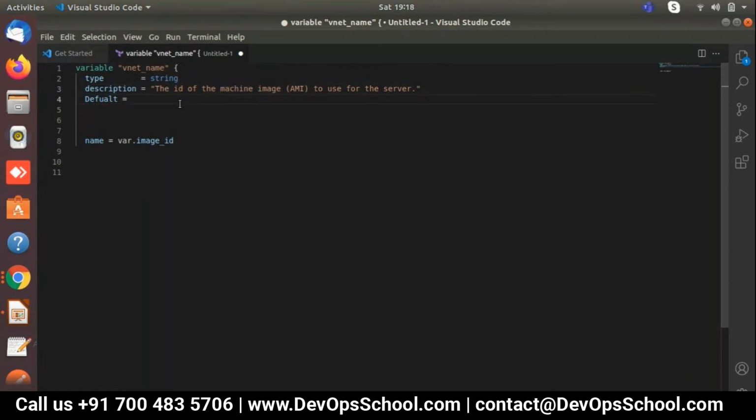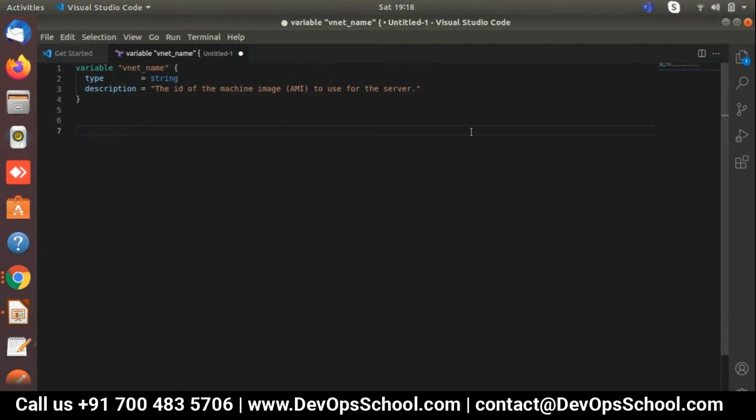After that, default. Why do we use default? If we are not using default, and use only these three words, then what happens? Whenever you run the code, it will ask you for the variable parameter. A pop-up will appear and ask you for the vnet name, and you need to enter test vnet and press enter, and then it will proceed.